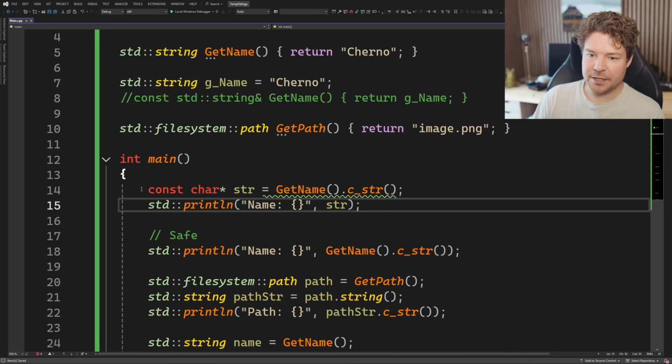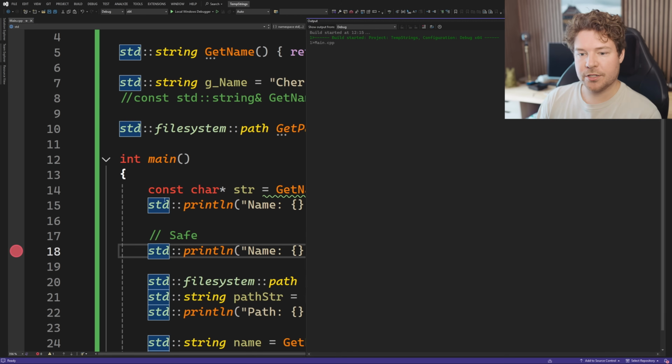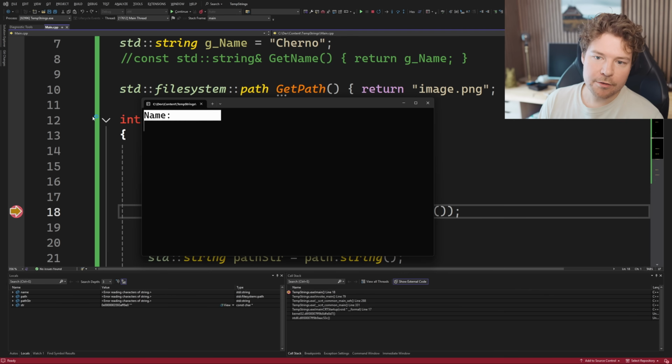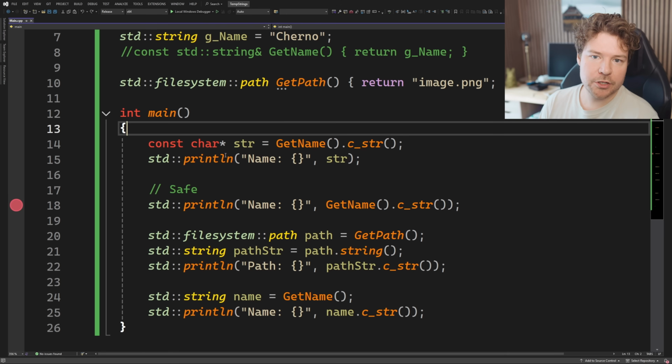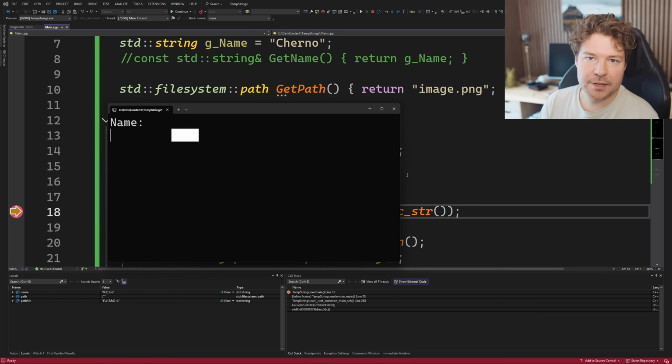The reason is that at the end of this line, the memory that this const char pointer is pointing towards has in fact been freed, but it may not have necessarily changed or been rewritten yet. I mean, not much has probably happened between these two lines of code. And so technically, if I run just this section of code, then our result is absolutely nothing getting printed. If I switch to a release build and I also run this, nothing, again, using MSVC.